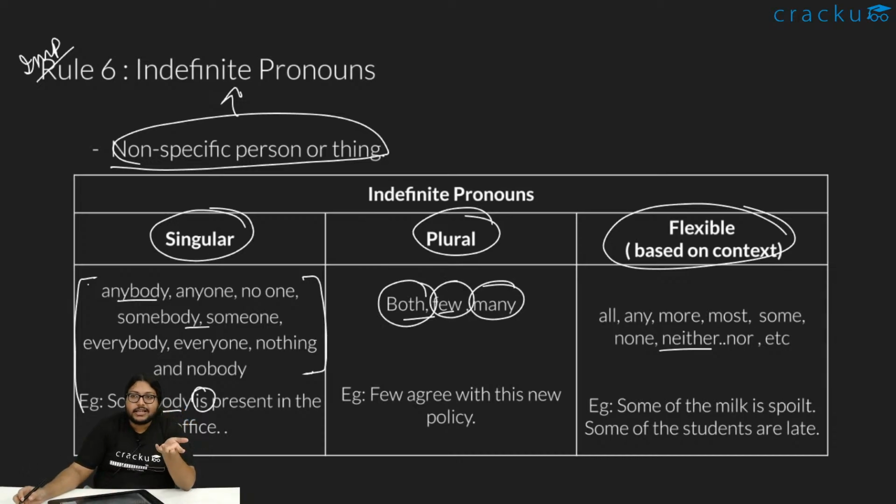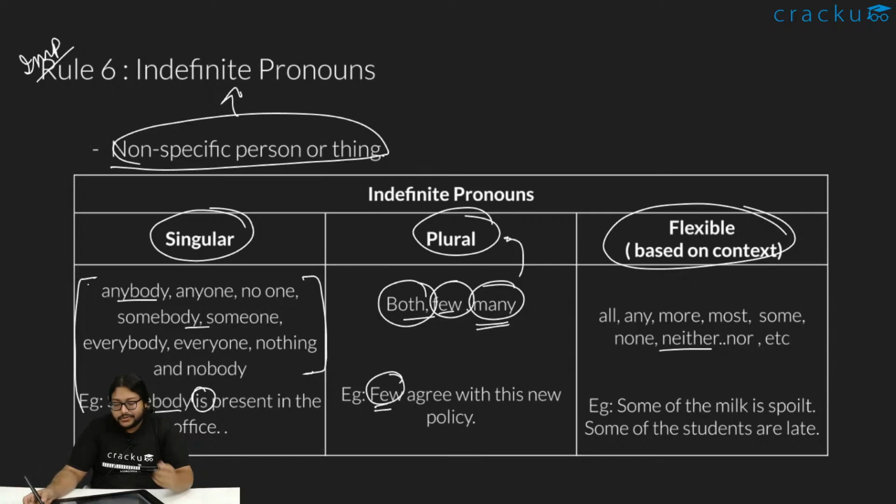Plural, we'll use both, few, many. When I say both, I know that it's two of them, right? Both of them went to the party. It's two of them who went there. A few of the people were present there. Some of them. It's not one, right? Many is clearly many. So we'll use them as plurals. Few agree with this new policy. Few of them agree with this new policy. Few means there are some people. It might be two or three people, very few, but at least more than one. That is why few is plural.